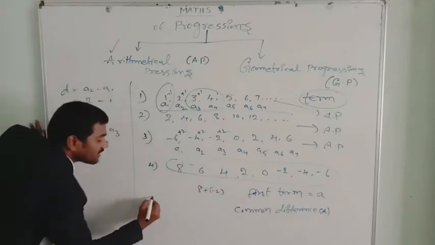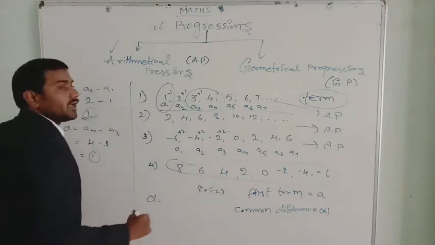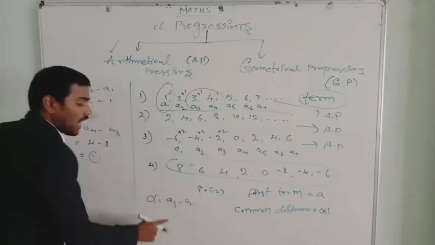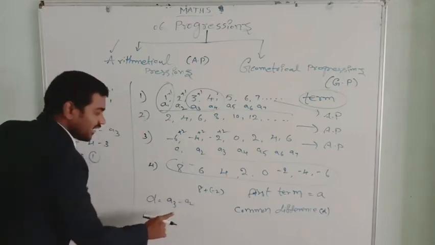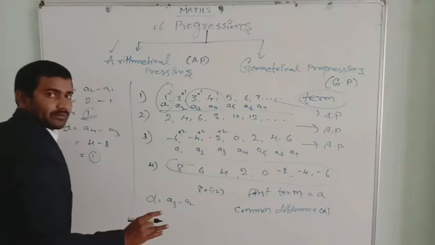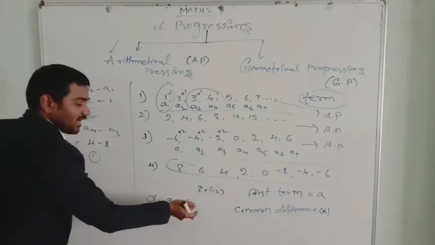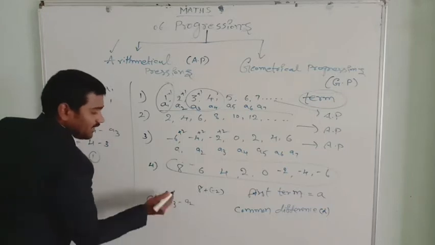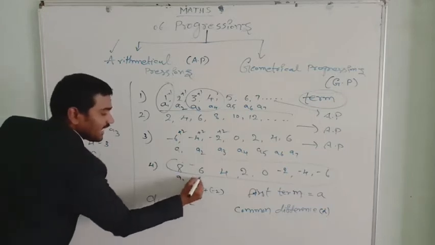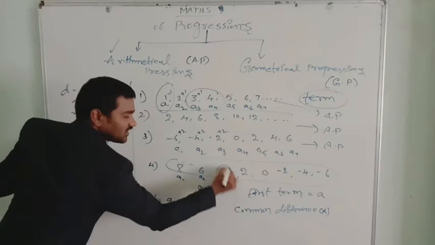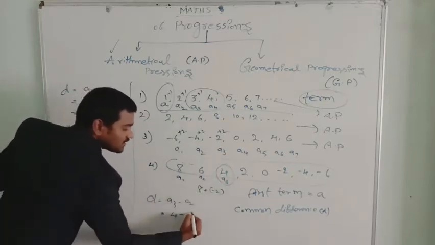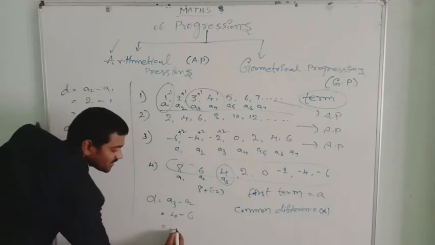Remember this. So let us know what the common difference is in this. Let us write the common difference D equal to, let's take one formula. First A3 minus A2, or A2 minus A1, A4 minus A3, anything you take. But the next number and the preceding number, in this way we have to take. A3, what is A3? A1, A2, this is A3. A3 is 4, minus A2, which is 6. 4 minus 6 is minus 2.